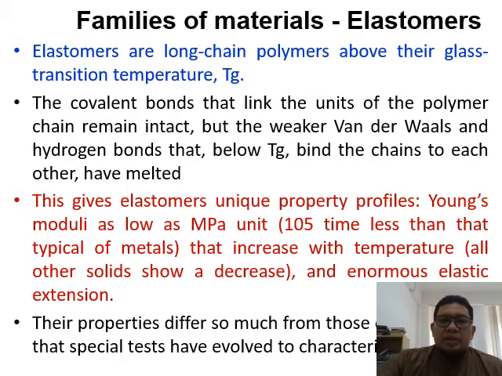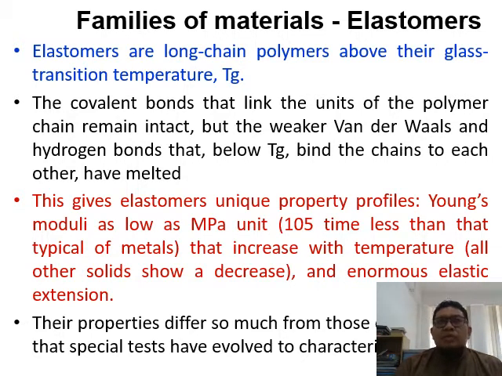As the temperature increases, the elasticity also increases, meaning it is easily stretched, and when you increase the temperature, it stretches even more. Their properties differ so much from those of other solids that special tests have evolved to characterize them, because elastomers have very good elastic properties and tend to stretch very well.